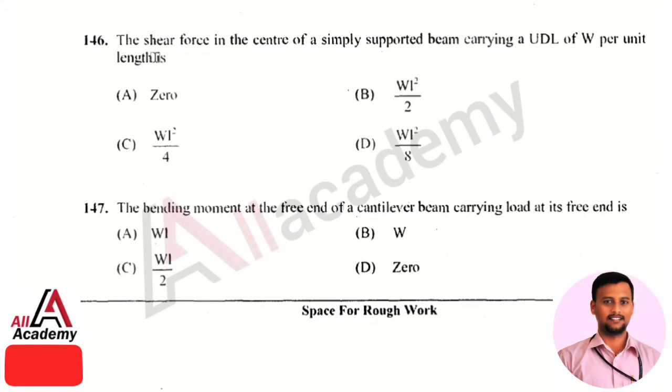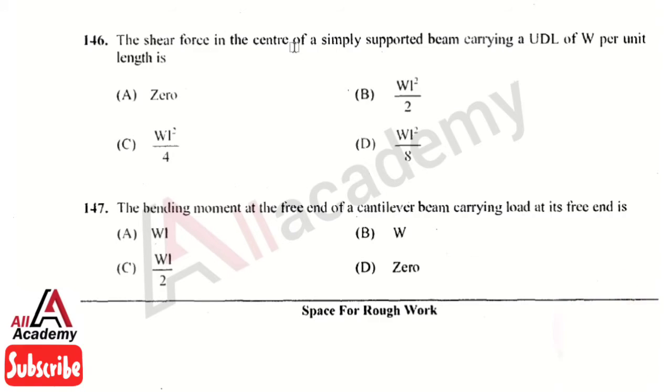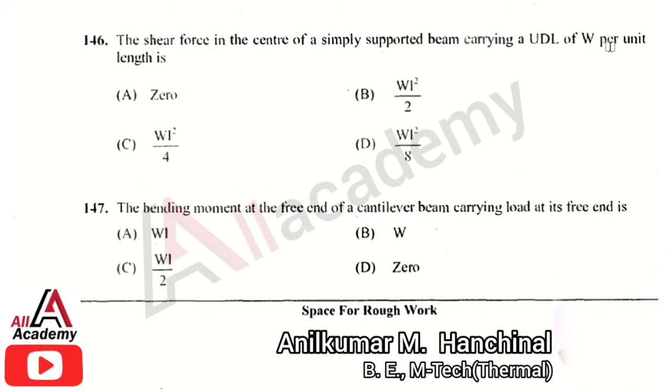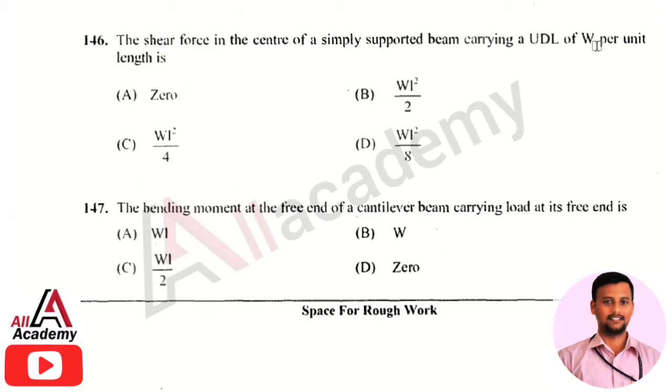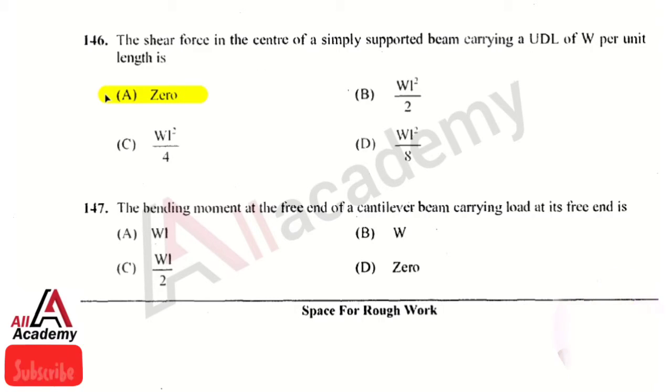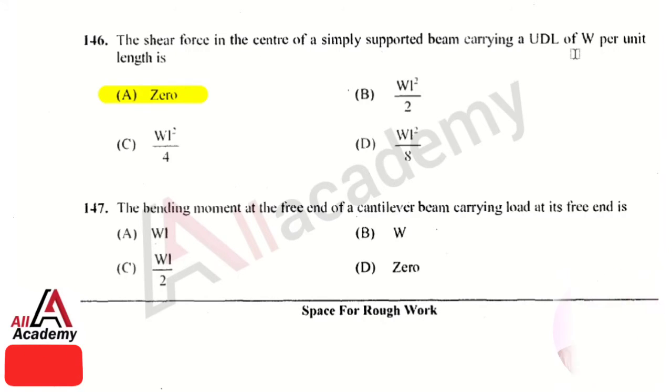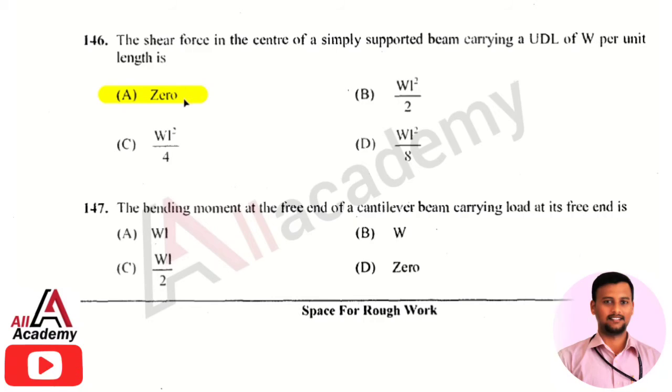The next question is the shear force at the center of a simply supported beam carrying the UDL, that is uniform distributed load of W per unit length is. The right answer is option 1. That is it will be equal to 0. The shear force at the center of a simply supported beam carrying the UDL W per unit length will be equal to 0.